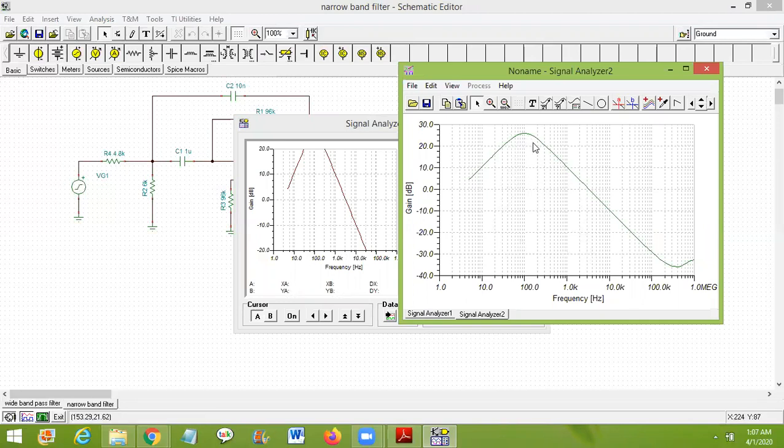Look at the peak here. When you come 3 dB down and compare with the other one, this is narrow band.